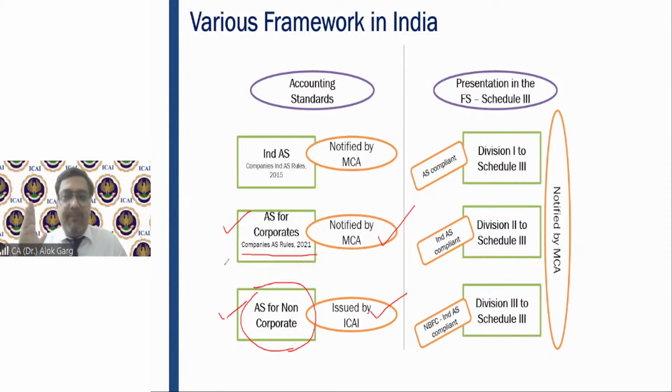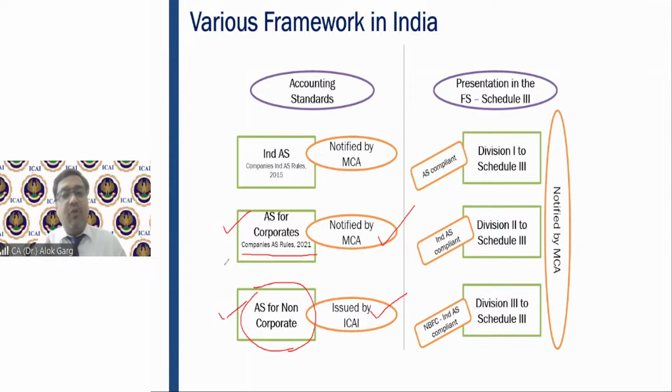But from the approval perspective, accounting standards for corporates are only applicable when notified by the Ministry of Corporate Affairs, right? So they have to be approved by the Ministry of Corporate Affairs. That is why, when you read the basis of preparation in the financial statements of any corporate entity, they write that these financial statements have been prepared as per accounting standards notified by the Ministry of Corporate Affairs, right?